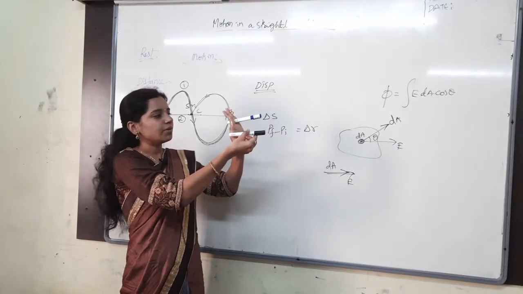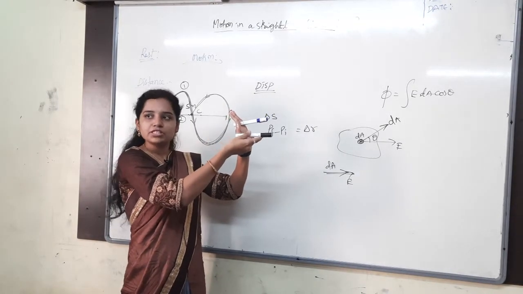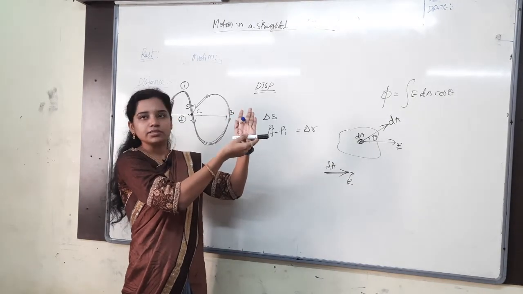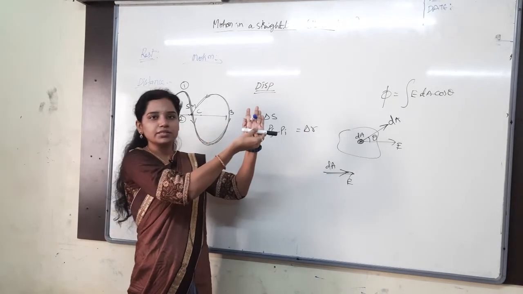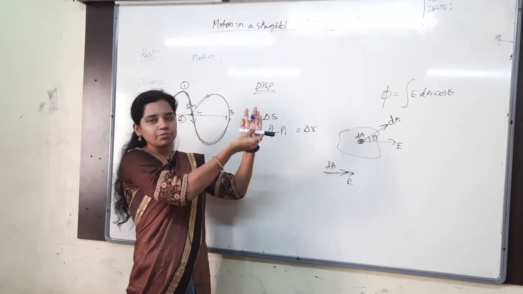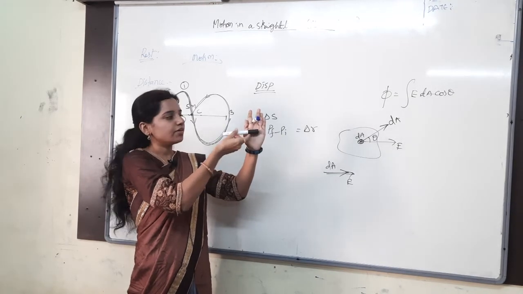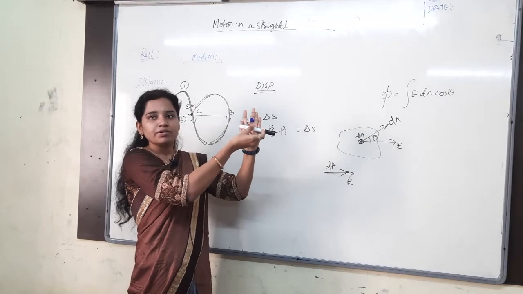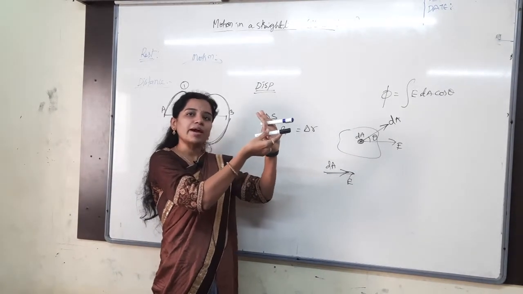At that time, the maximum number of lines are entering. For example, my area is like this, a rectangular plate, and the electric field is in this direction. Then the maximum number of lines are entering. But in the other case, a minimum number of lines. Why? What is the reason? These two are perpendicular to each other. Whenever they are parallel to each other, at that time we say maximum.